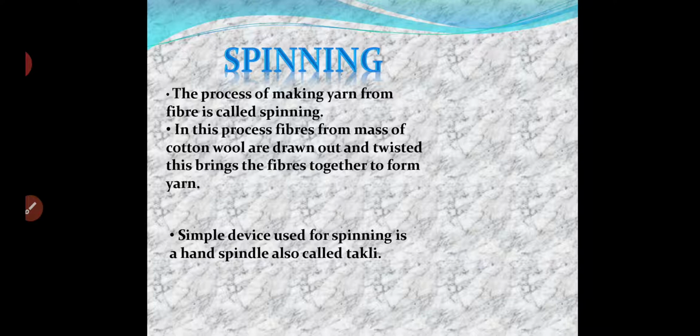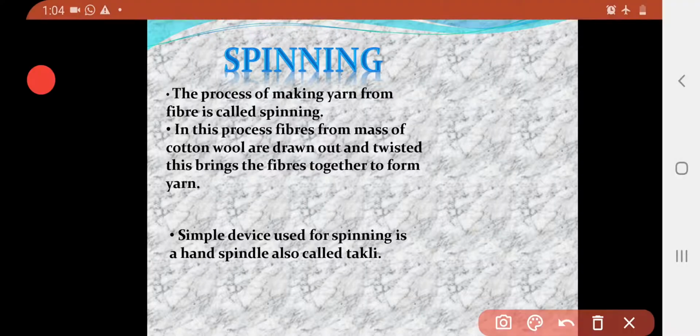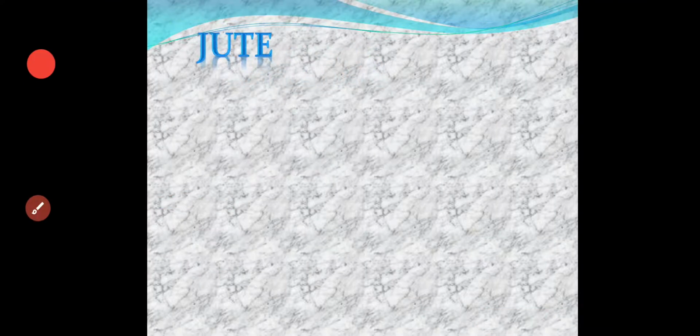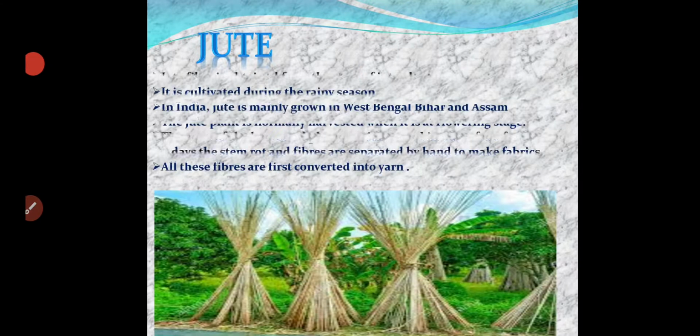In this process, fiber from a mass of cotton wool is drawn out and twisted. This brings the fibers together to form a yarn. So yarn is made from the fiber, and this process is done by many instruments. One instrument is called a takli. What is it called? A takli, right?